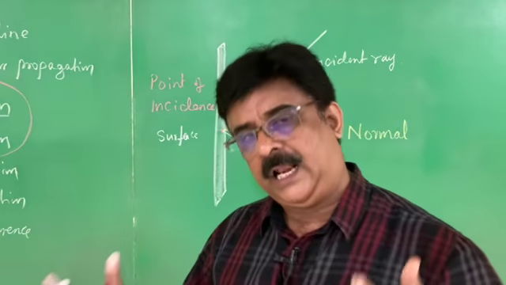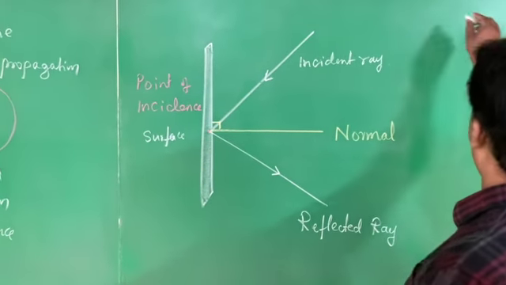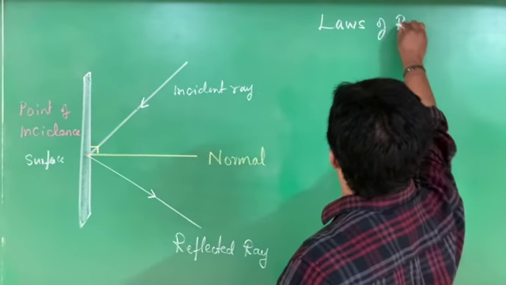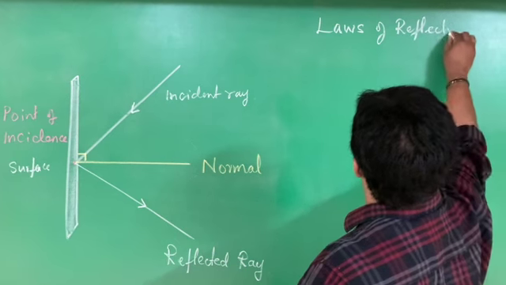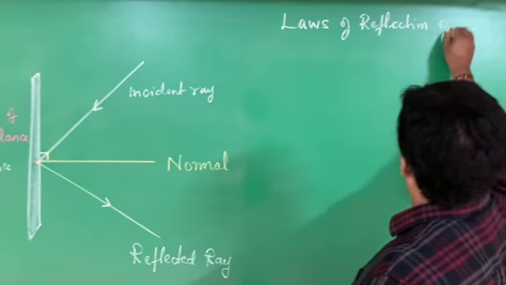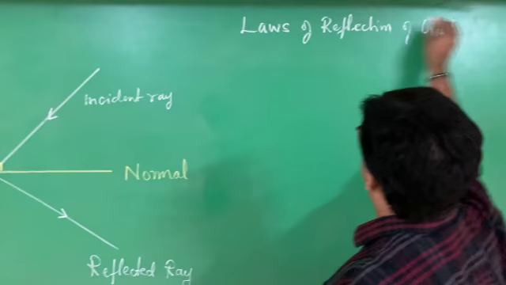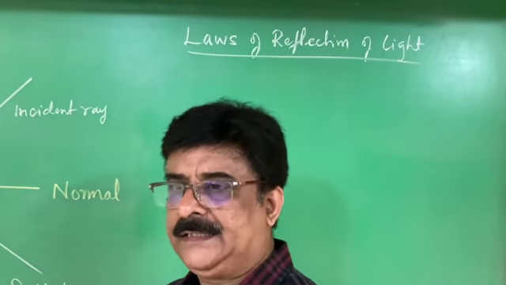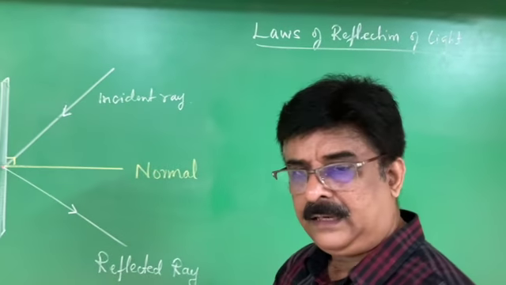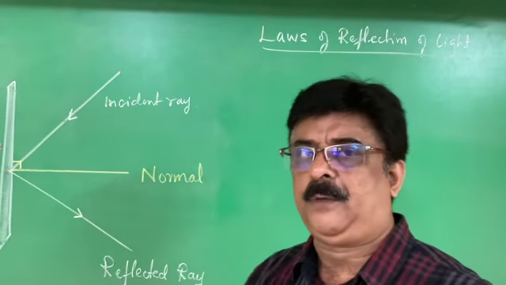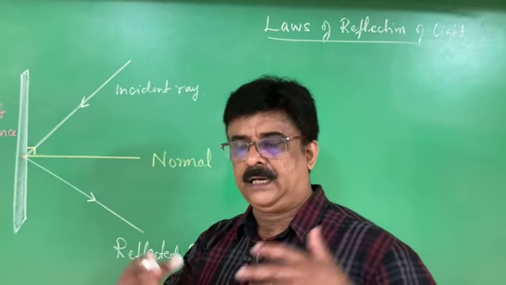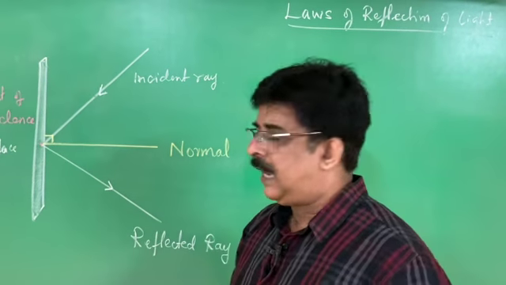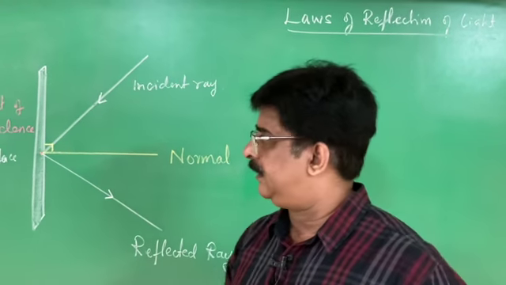Laws of reflection you already studied. Laws of reflection of light. Very important part it is. Very simple. See, in today's class, we know what is light. Light is a form of energy. Right? Light exhibits various properties. Light travels in straight line. Light undergoes reflection, refraction, dispersion, interference, diffraction, everything. And we are going to learn about reflection of light.